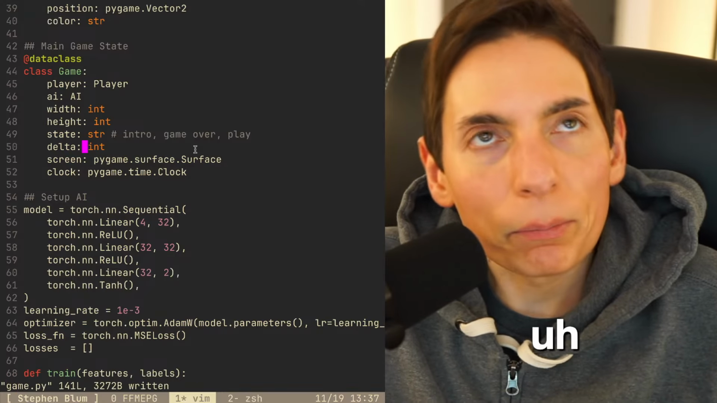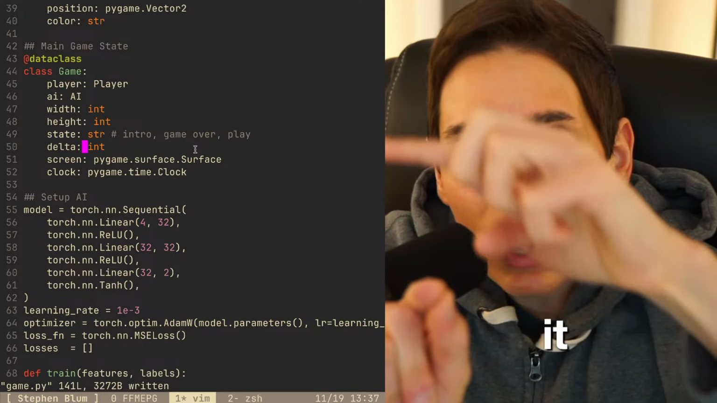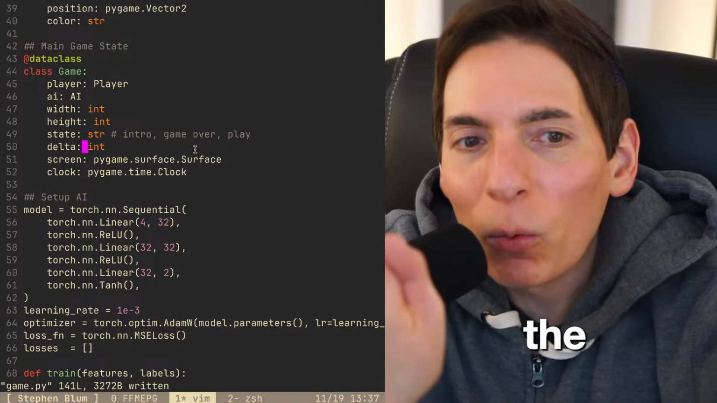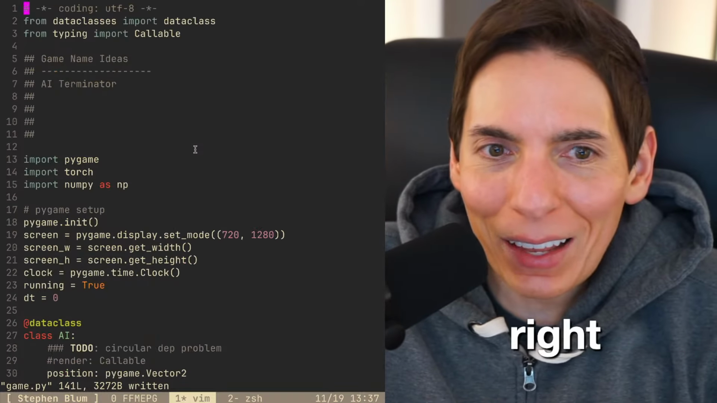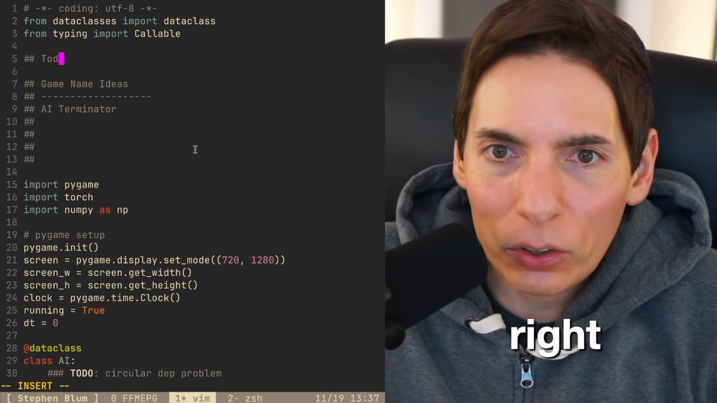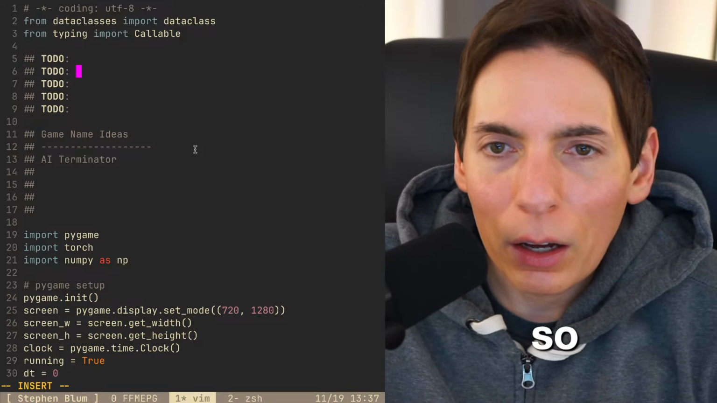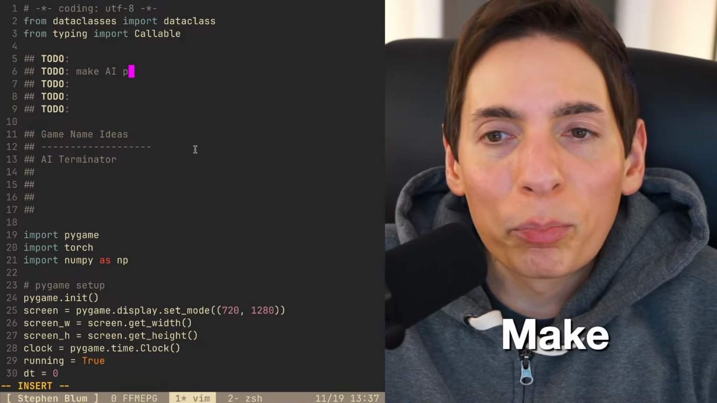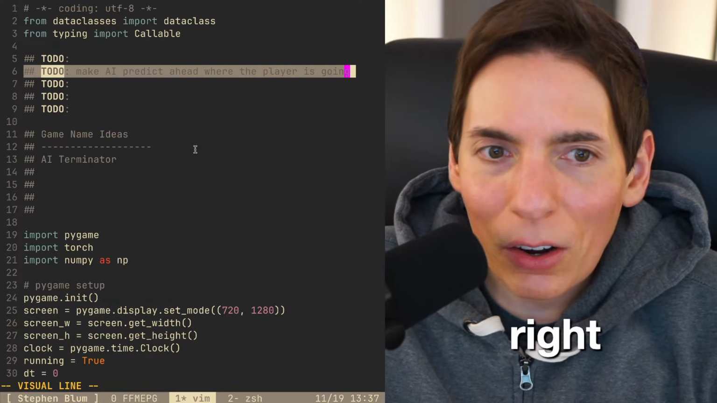So it can predict, like it can project. It sees us moving, and then it sees where we're headed. So you mean move towards the direction that we're headed? That's a good idea. All right, I'll add that into the to-do section. Let's paste a whole bunch of to-dos here. So make AI predict ahead where the player is going. Perfect.